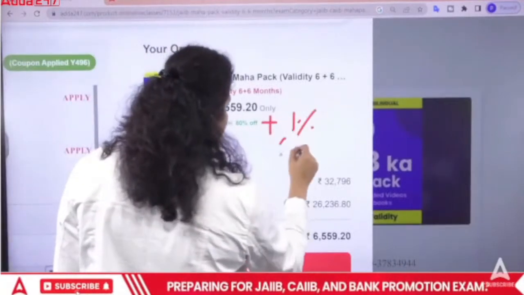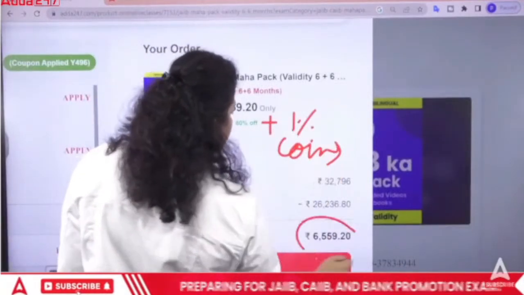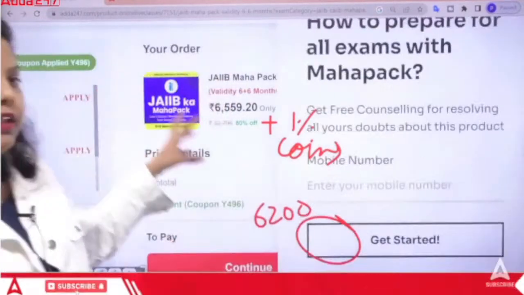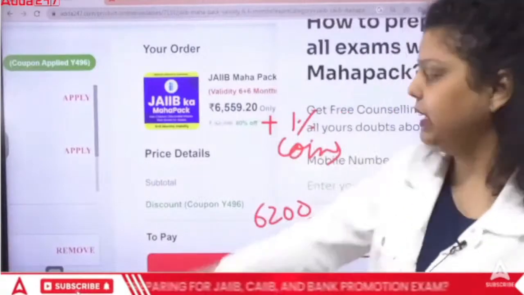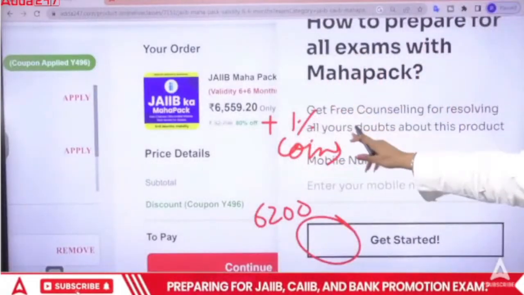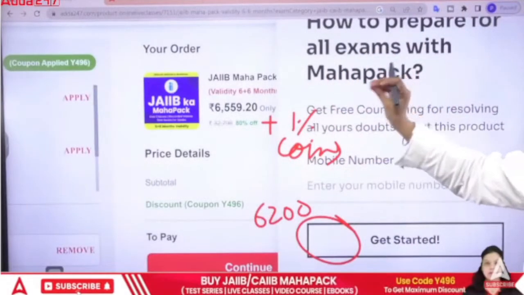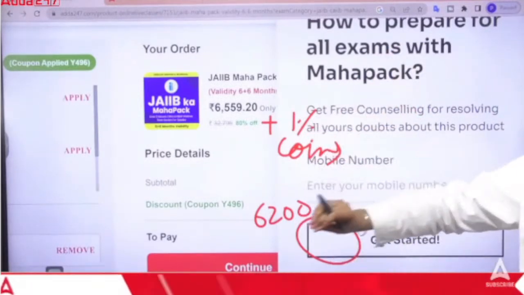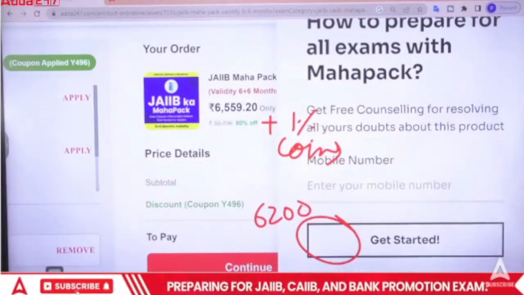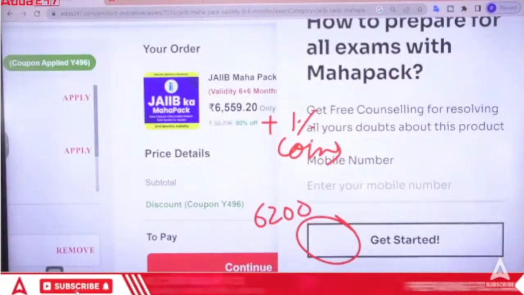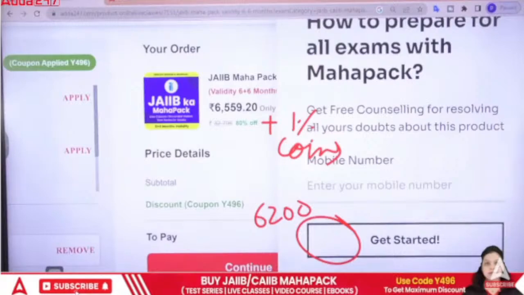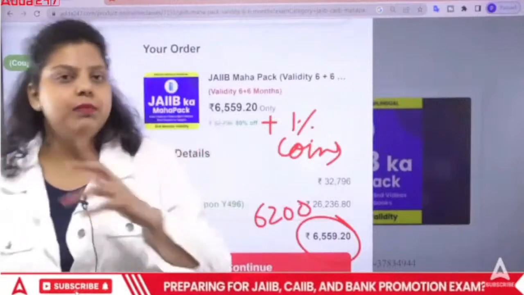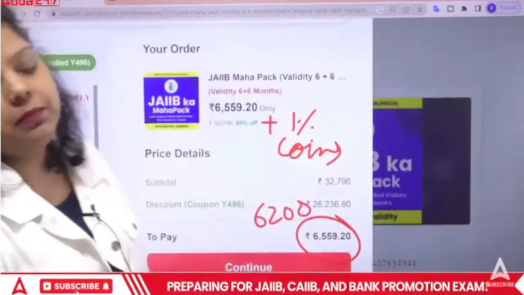1% additional will be available by the coins, and around 6,200 you have to pay. You can see there you have to pay 3,700, and that will be covering only the conceptual classes, the selection batch. But this Mahapack will be for 1 year. Ebook, test series, revision batches, your case study batches, your target batch, your selection batch, everything will be covered here. So this will be a much better option for you to invest. And the third, even better option will be your JAIIB CIB Mahapack, because that will be for 2 years validity. JAIIB and CIB both will be cleared by using the single product.